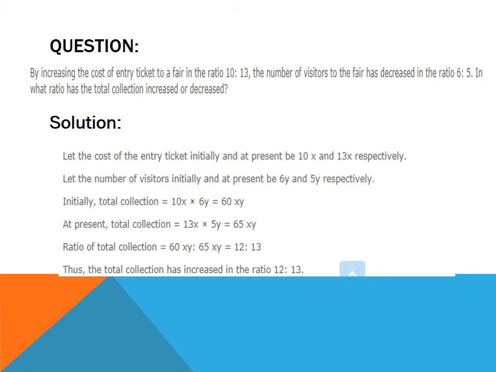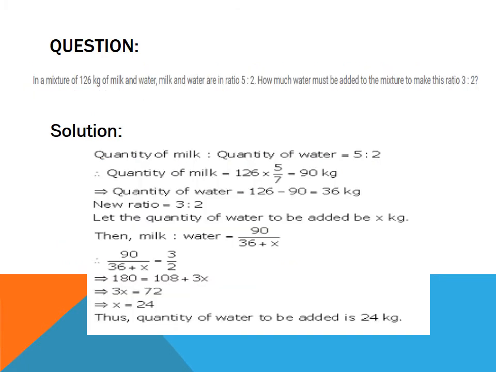So initially it will be 10x into 6y, which is 60xy, and the total collection at present will be 13x into 5y, which is 65xy. So the ratio of total collection is 60xy upon 65xy. On reducing it, it is 12:13. Hence, the total collection has increased in the ratio 12:13.